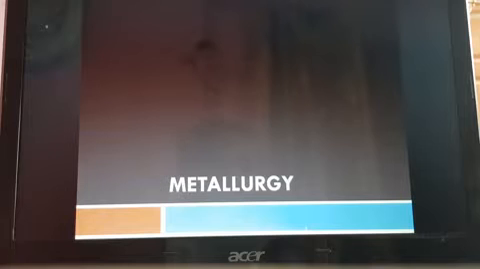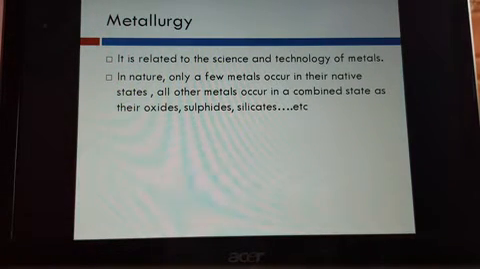So, we have many processes for getting the metals. For example, gold, silver, iron, copper, whatever it is, everything we are getting through mining, but it is not as we get it itself. We have a large process to make it into an element, that is a metal. So this metallurgy is going to relate to the science and technology of metals.